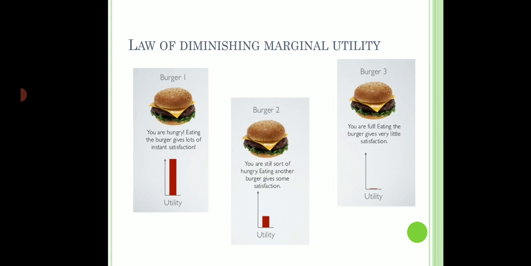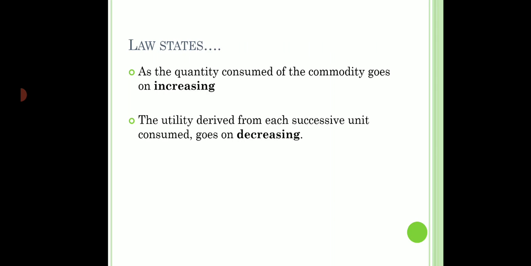So what do we see? As we consume more and more units of any commodity, the satisfaction that we get from each additional unit keeps on falling. So this is what the law states: as the quantity consumed of the commodity goes on increasing, the utility derived from each successive unit goes on decreasing. So basically, marginal utility keeps on falling. This is called the law of diminishing marginal utility.